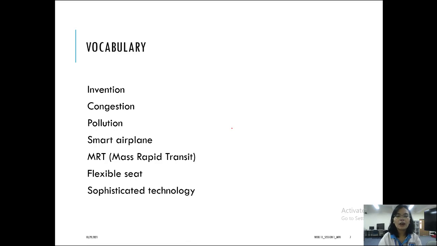Alright, so here are important vocabularies for this material. We have invention, congestion, pollution, smart airplane, MRT, flexible seat, and sophisticated technology. For all of these words, I want you to identify the meaning of each word. So not the translation, but the meaning of it. What is actually congestion, what is pollution, and so on.